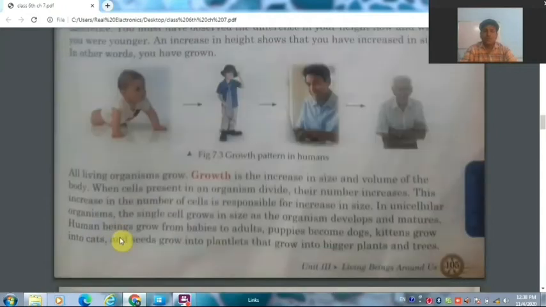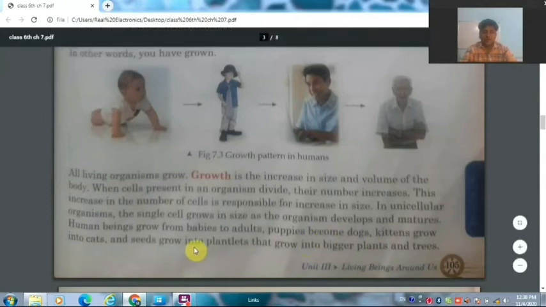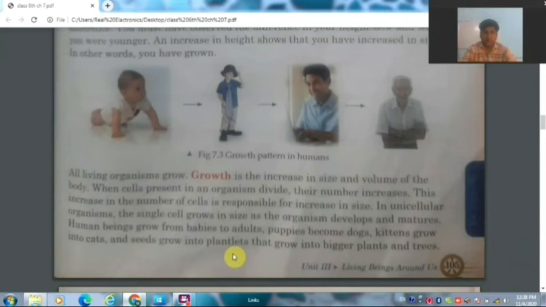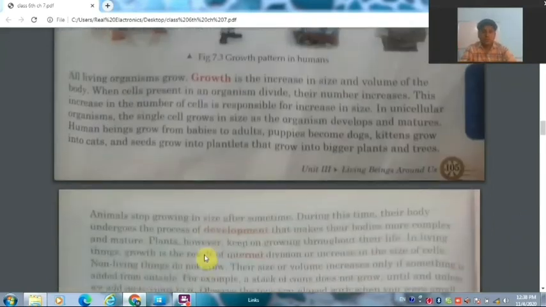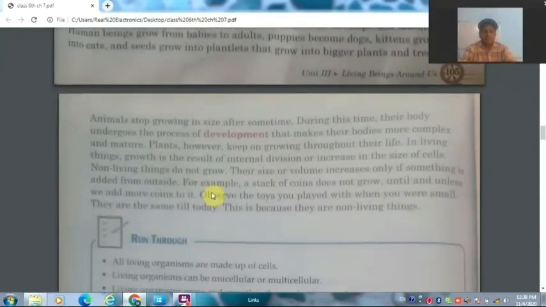So how does the growth happen? When the cells grow and increase in size, it is shown in the full body, and we can see that we are growing. Like puppies grow into dogs, kittens grow into cats, and a small seed can grow into a very big and large plant. So this is the second property, that is growth.